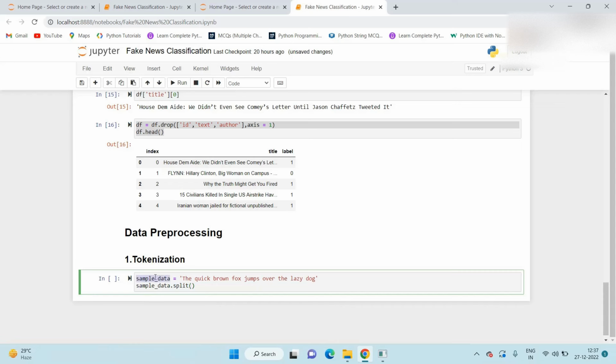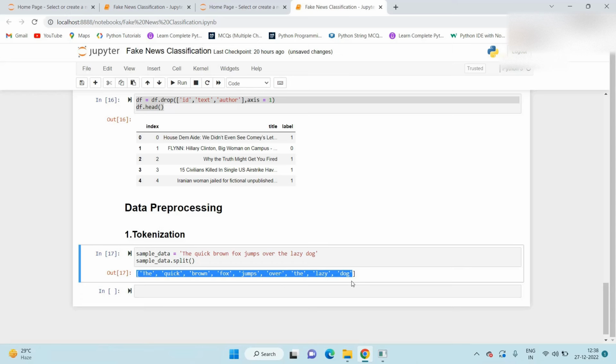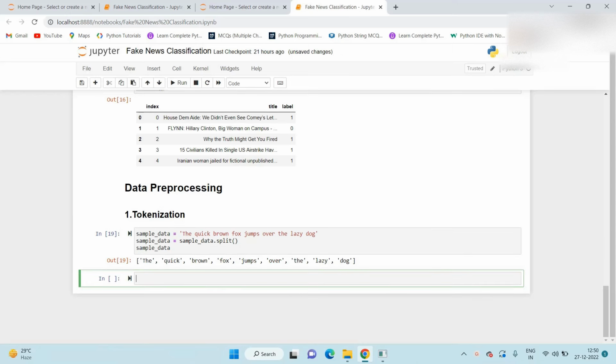Our string is stored in sample underscore data, so we just call the split function on this object. Once you execute, if you see here, our data which was a sentence is now converted into a list of words, or we can say tokens are created here. The second operation is make lowercase.